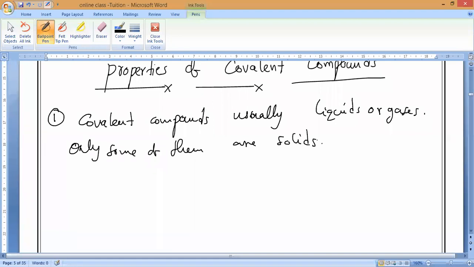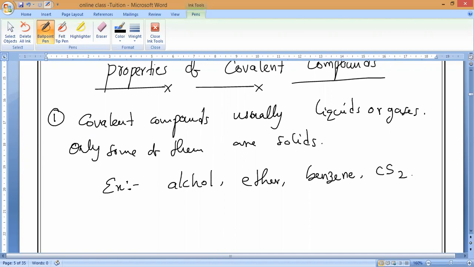I will give you the examples also, including solids. Can you give examples of covalent compounds that are liquids? Alcohol, ether, benzene, like organic compounds. Benzene, carbon disulfide (CS2), carbon tetrachloride (CCl4), and bromine are liquids.